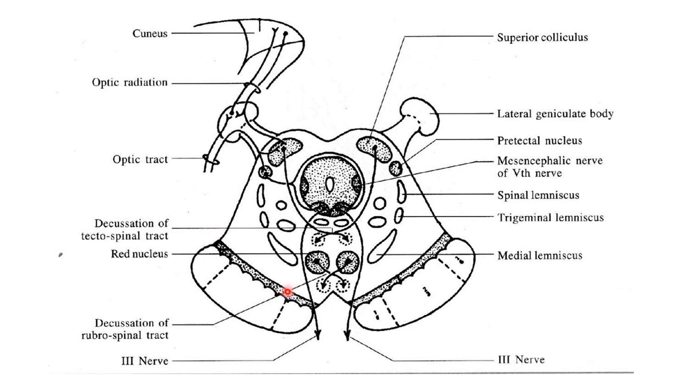Section of midbrain at the level of superior colliculus. Here you can see crus cerebri, substantia nigra, cerebral aqueduct or aqueduct of Sylvius, surrounded by periaqueductal gray matter. In the lateral wall, again there is the mesencephalic nucleus of the trigeminal nerve. In the floor, or in the ventral part of the periaqueductal gray matter, there is the oculomotor nuclear complex.